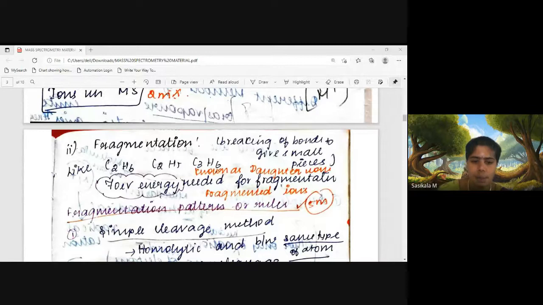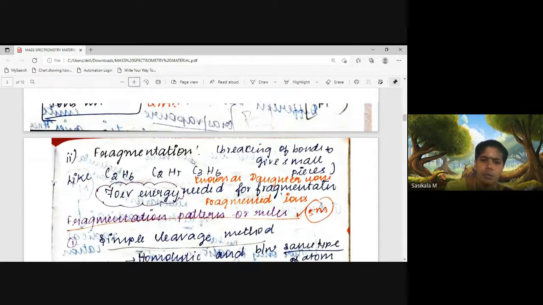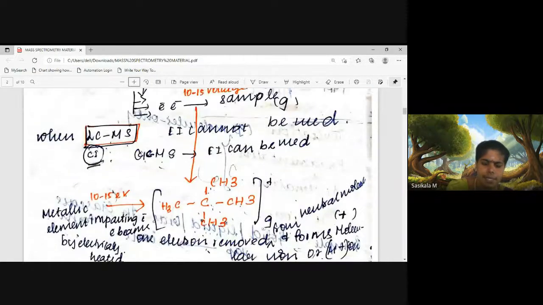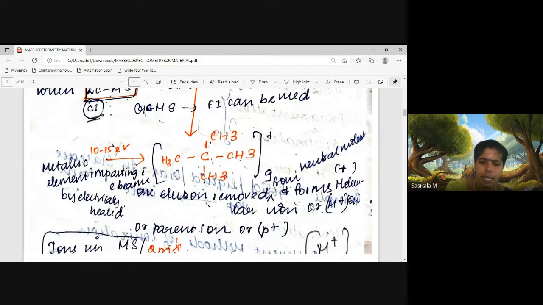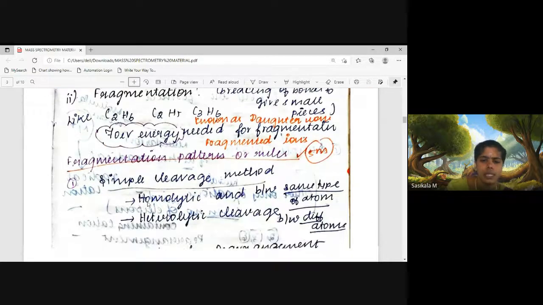Now let's discuss the process by which the molecule goes for fragmentation. What are the pathways, the fragmentation patterns or rules followed at this 70 electron volt energy level? The molecular ion is formed through ionization with 10 to 15 electron volts; how does the bond breakage occur to give the fragments? Fragmentation is nothing but breaking of bonds to give small pieces. Now let's see what the patterns are.